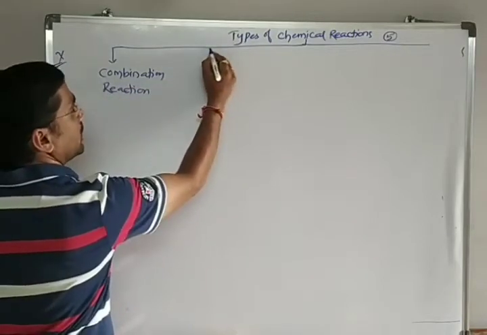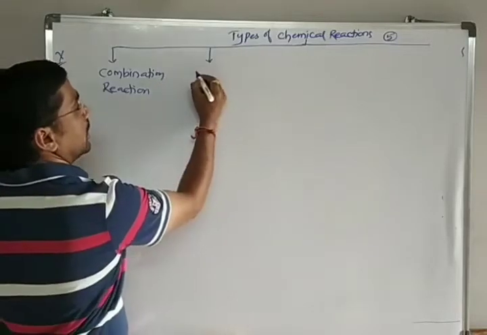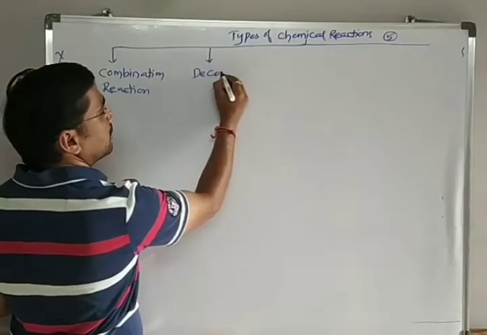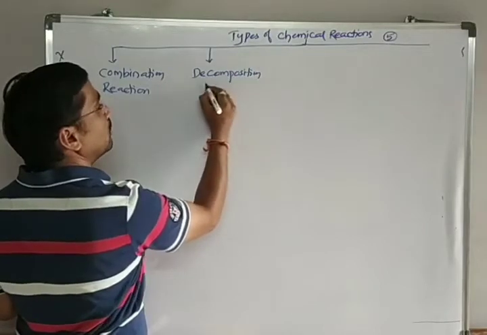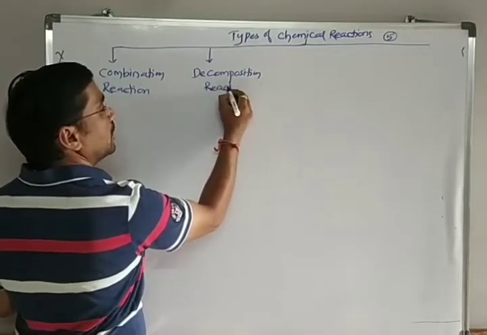The second one is called the decomposition reaction.